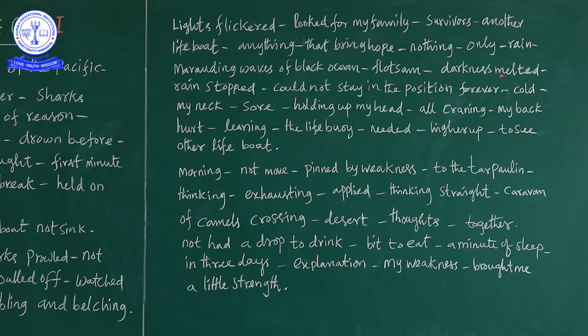So there was a darkness. It became evening. The sun set. Okay. Suddenly what happened? Rain stopped. Could not stay in the position for a long time because it was cold. He was just hanging on the oar and standing for a long time because it was cold. And his neck was sore. Sore means what? There was no moisture in his throat because he did not drink water.